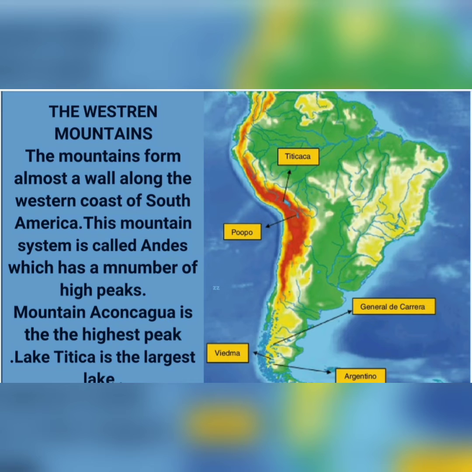The western mountains. The mountains form almost a wall along the western coast of South America. This mountain system is called the Andes. The Andes are young-fold mountains. They are called young-fold mountains because they have been formed during the recent period of the Earth's history. The Andes mountains run from the Caribbean Sea in the north to the southern tip of South America.